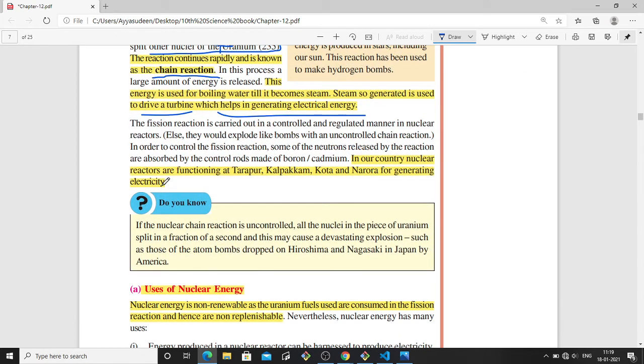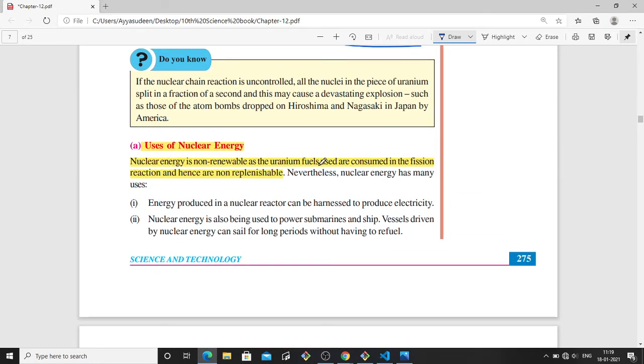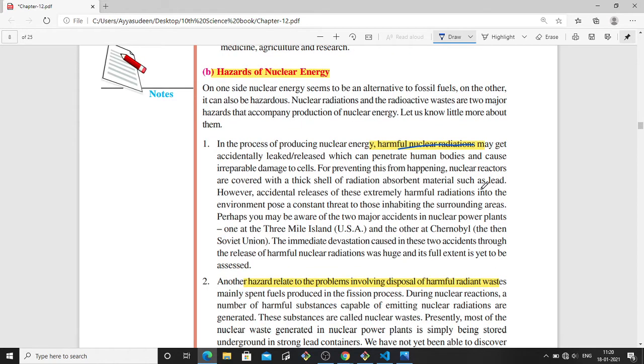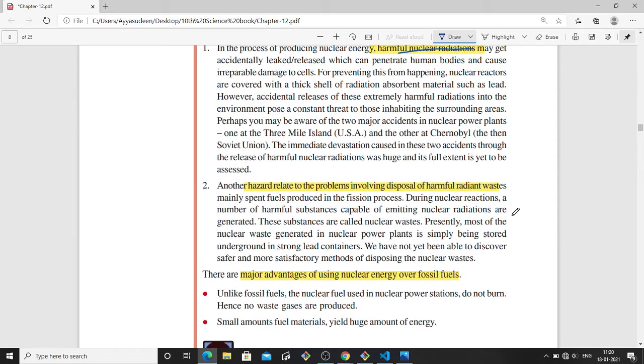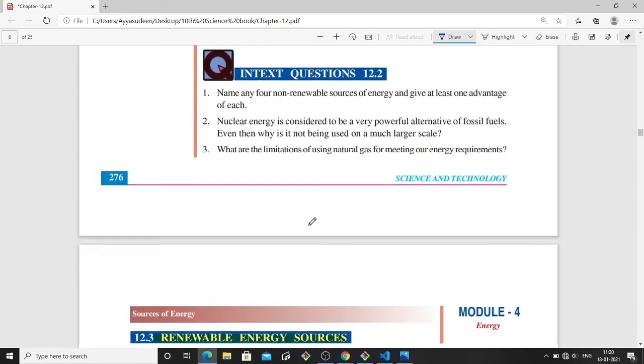So in our country there are nuclear reactors in Tarapur, Kalpakam and all these places. And there are some uses of nuclear energy. You can read about it here. And there are some harms in nuclear energy, like nuclear radiation. That's why they are kept away from people. Also the harmful waste that comes from this process contains radiation, so it is harmful for humans. People can develop cancer from it. And there are some advantages. You can read about it here, inshallah.